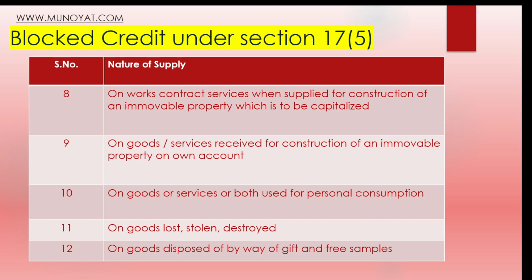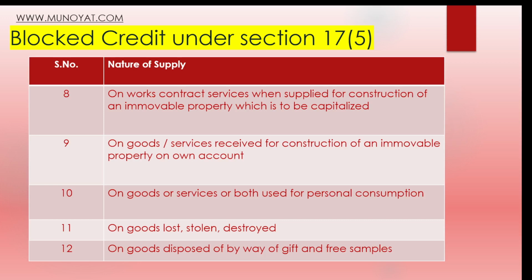On goods and services received for construction of an immovable property on own account. This is for their own personal account. So for this also, ITC cannot be claimed. On goods or services or both used for personal consumption, ITC cannot be claimed in the business. And one major thing is goods lost, stolen, or destroyed.